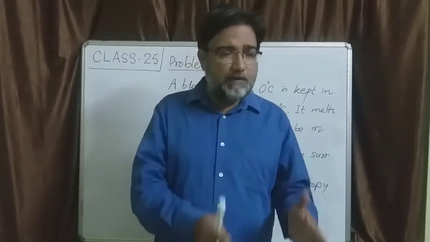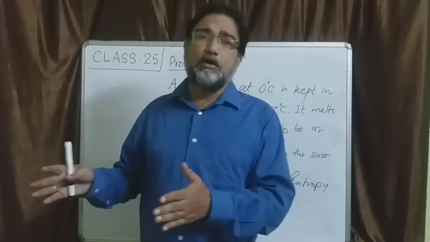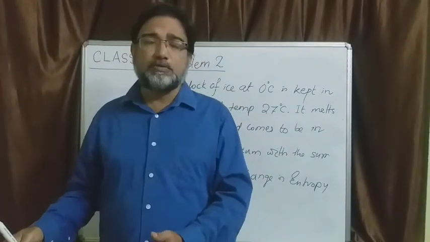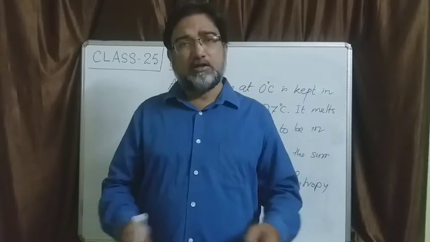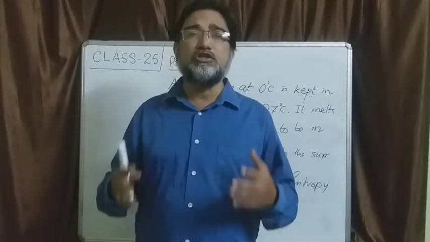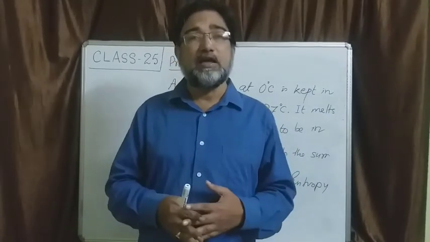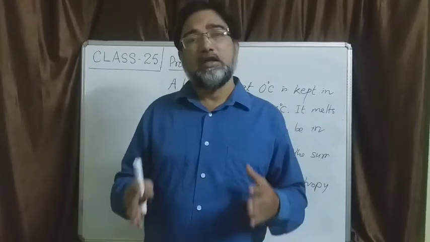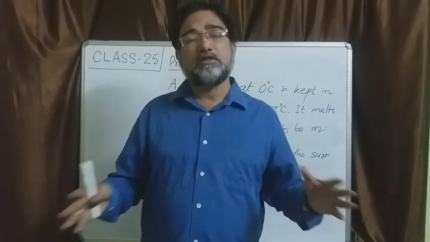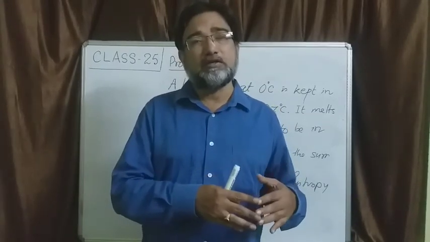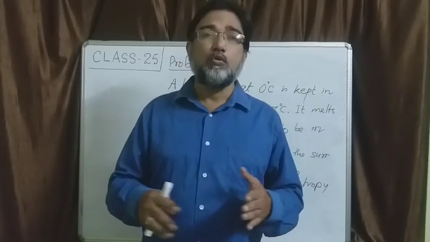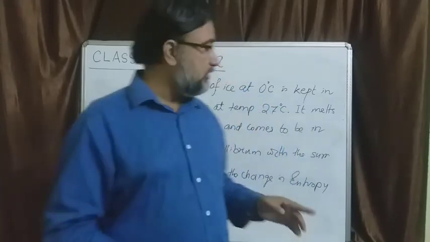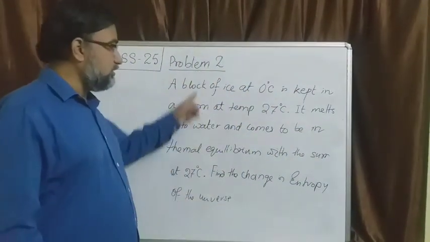So entropy gained by the block of ice and entropy lost by the surrounding are together to be added, and that result, whether it is coming to be 0 or more than 0, we will see. And in all probability, according to the law of entropy, the sum total of entropy lost by the surrounding plus entropy gained by the ice will always be positive. So this you try, okay, this you try.